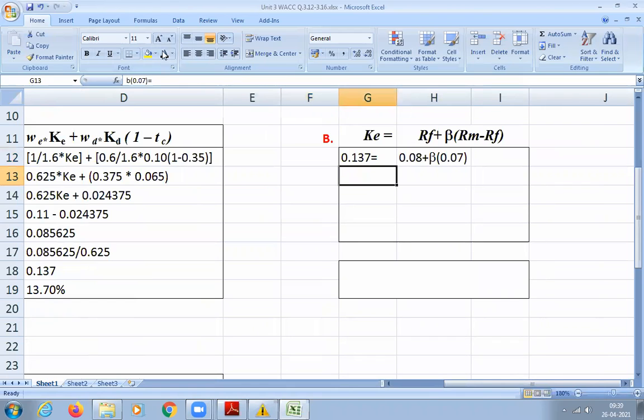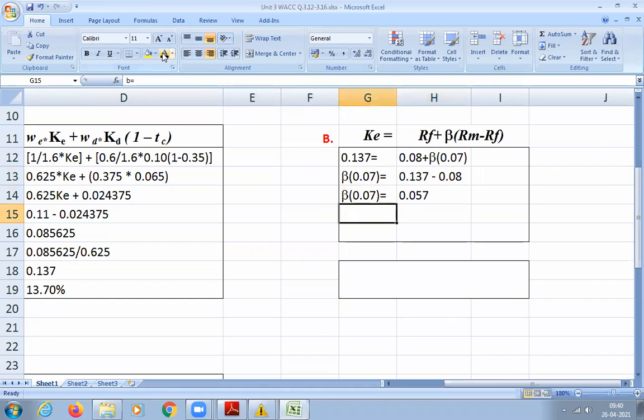Then simplify further. Now you bring your beta to the left hand side and take your 0.08 to the right hand side. So 0.137 minus 0.08, how much will you get? 0.057 is correct.